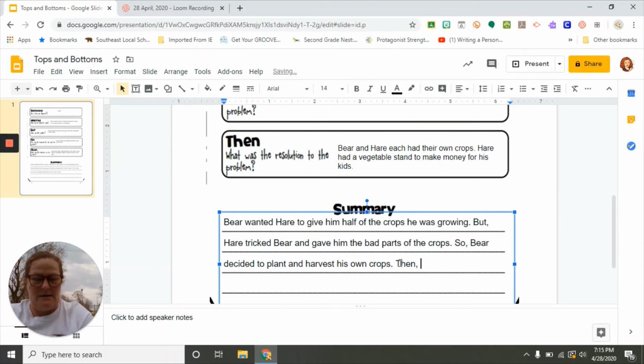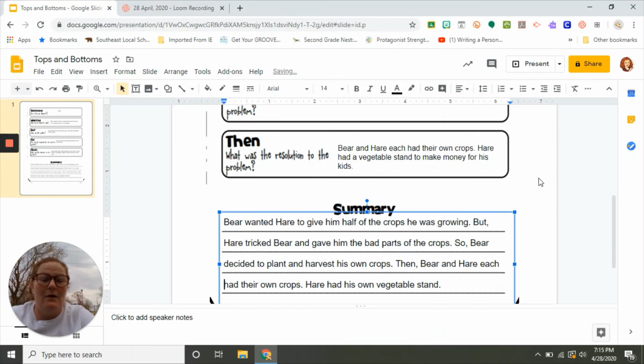Then Bear and Hare each had their own crops. Hare had his own vegetable stand. This is what I'm going to use for my resolution.